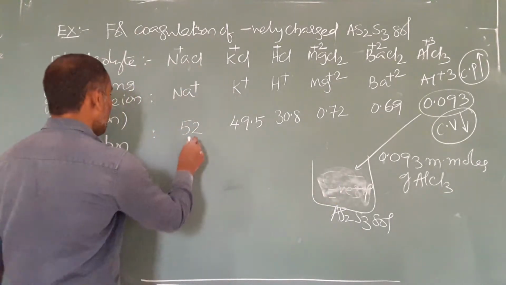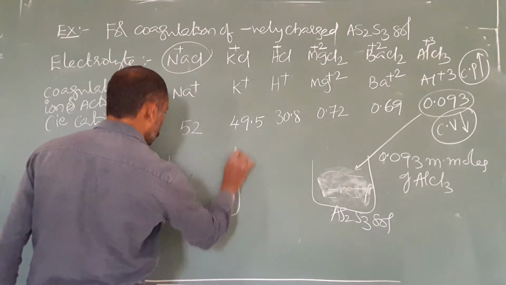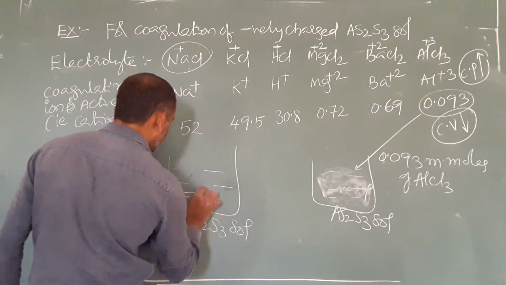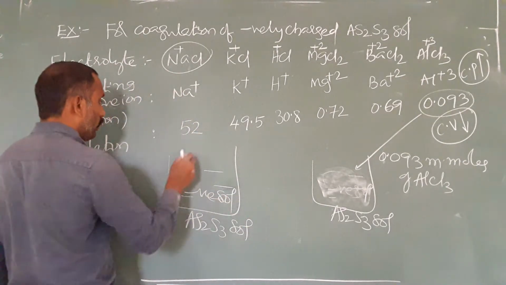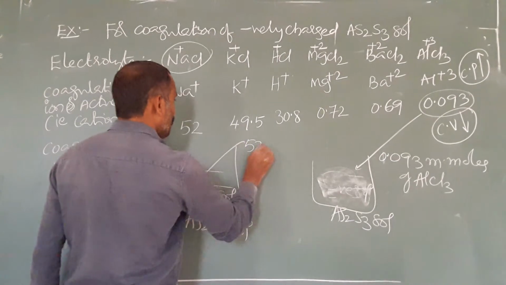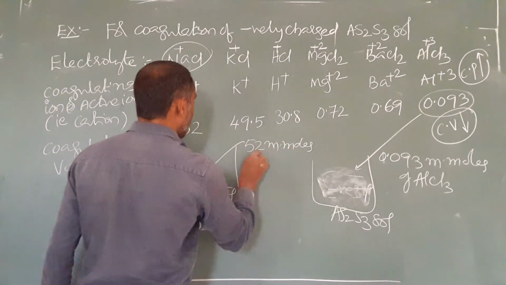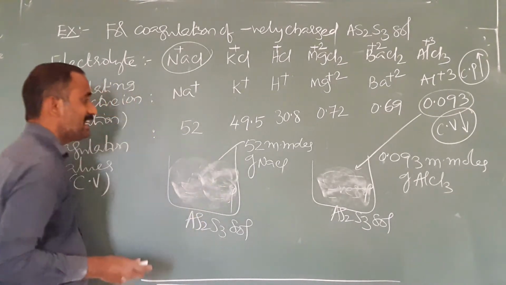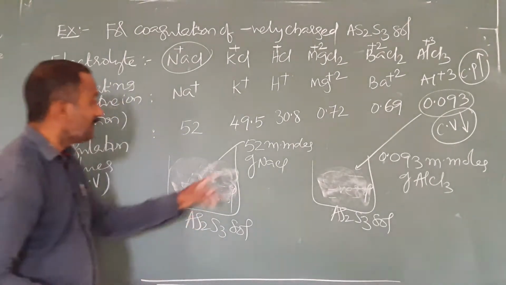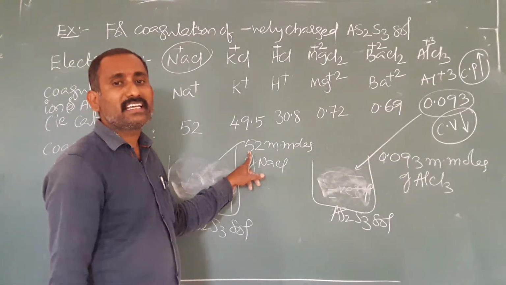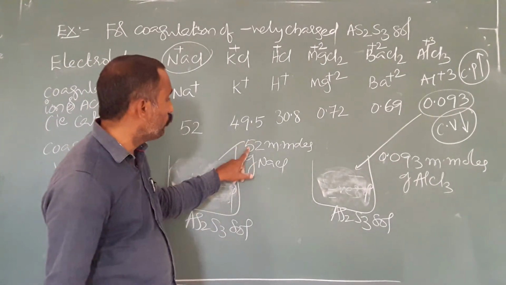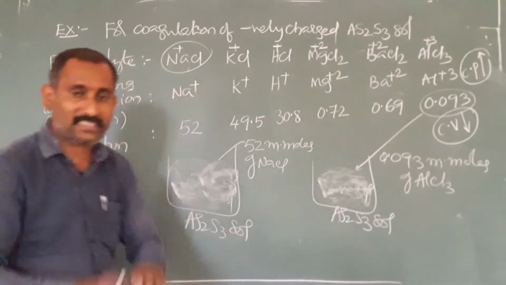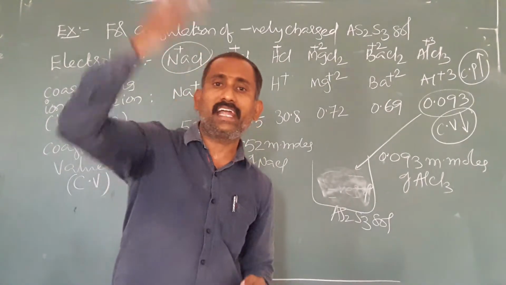For the coagulation of this As2S3 sol, if you add just 0.093 millimoles of AlCl3, coagulation takes place immediately. Whereas in case of NaCl, this is the negative As2S3 sol, to cause the coagulation we should add 52 millimoles of NaCl. Only then does coagulation take place. Why should we add more NaCl? Moles are nothing but amount. We should add more amount of NaCl because for NaCl, coagulating power is less. Coagulating power less means we should add more amount.